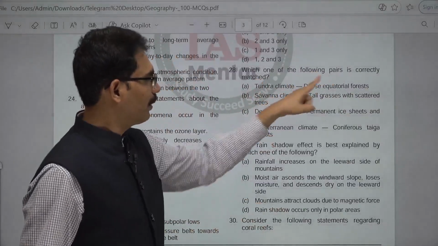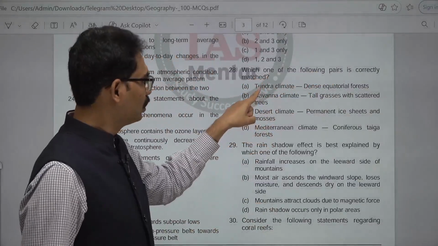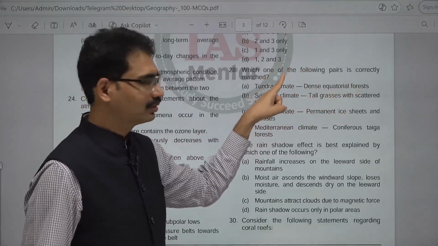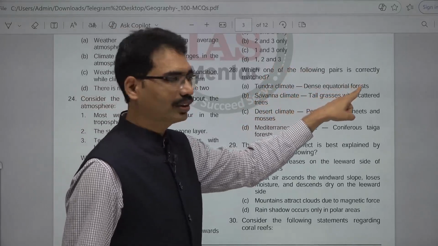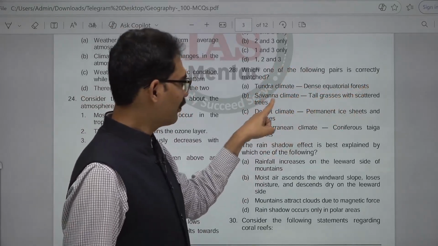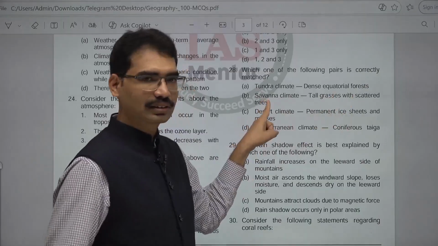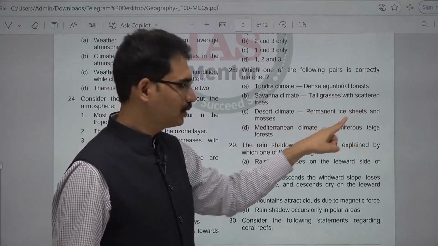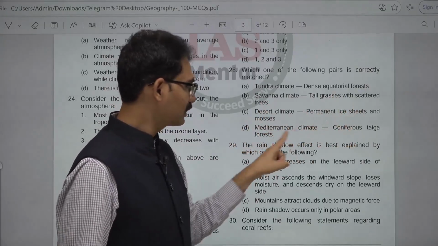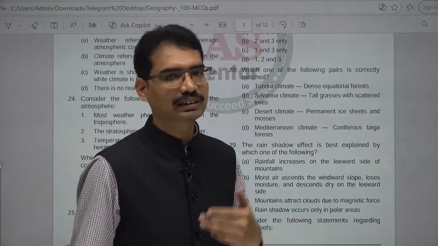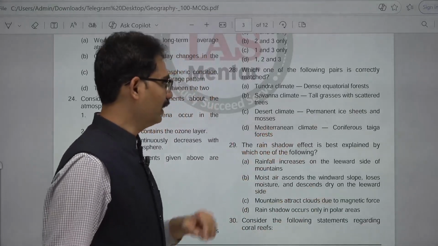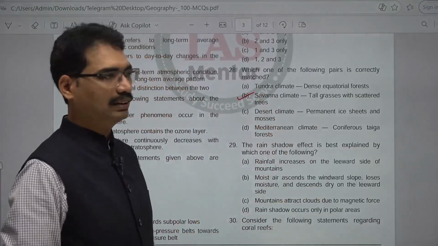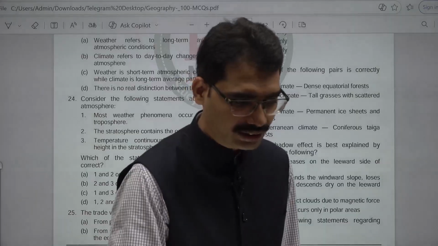Which one of the following pairs is correctly matched? Tundra climate, dense equatorial forest. Tundra means ice area; here, dense equatorial forest is in the equatorial region. Savanna climate, tall grasses with scattered trees. This is the correct one. Desert climate, permanent ice sheets, not possible. Mediterranean climate, coniferous taiga forest, no. That is the taiga region, not Mediterranean. Here the answer is savanna climate, tall grasses with scattered trees. 28th, B is the answer.